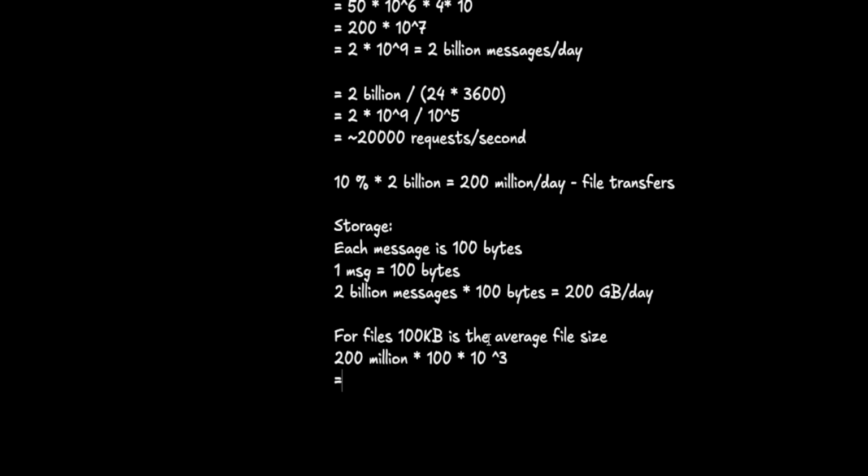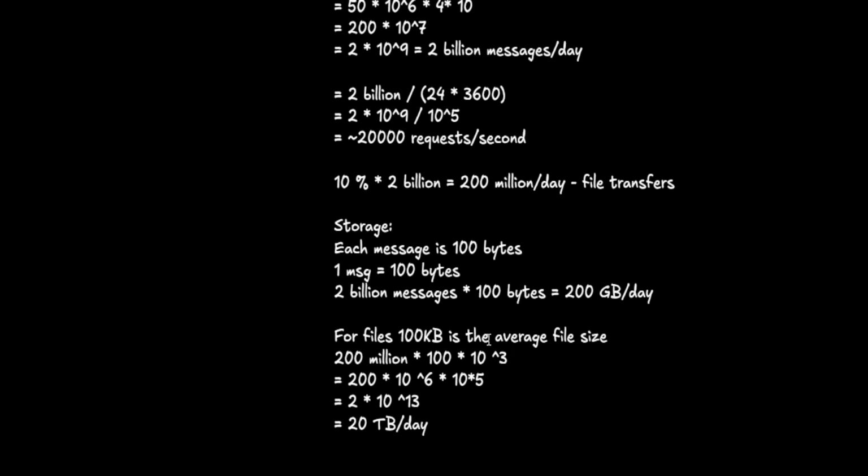So 200 into 10 power 6, which you have seen already, million is 10 power 6, and now 100 KB is 10 power 5. So overall it's 2 into 10 power 13, which is equivalent to 20 TB per day.